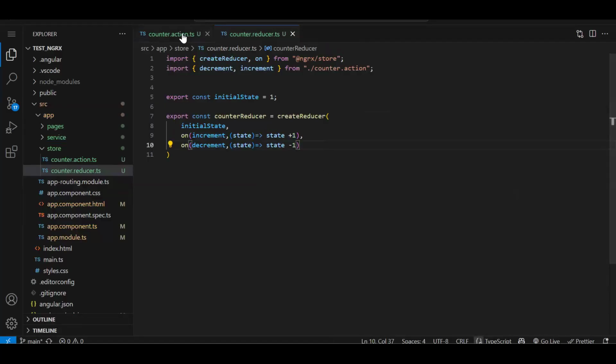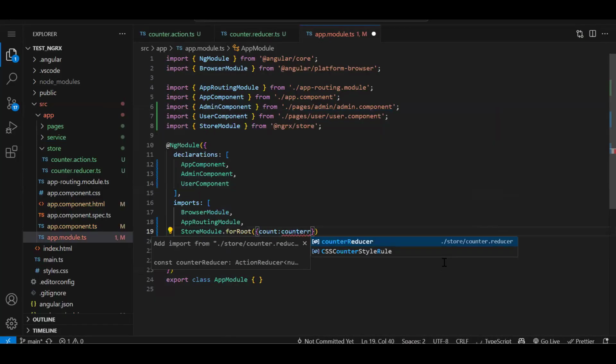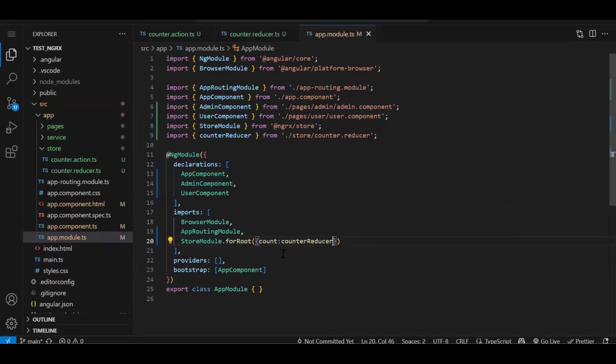Fine. So we have created the action and the reducer. Two things are done. After that, you have to register your store in your app module. So go to your app module. Here, we are going to have only one state for now, and that state name will be count. This is going to be your state name. Then after that, you need to provide your reducer, so counterReducer. Fine. This is the third step.